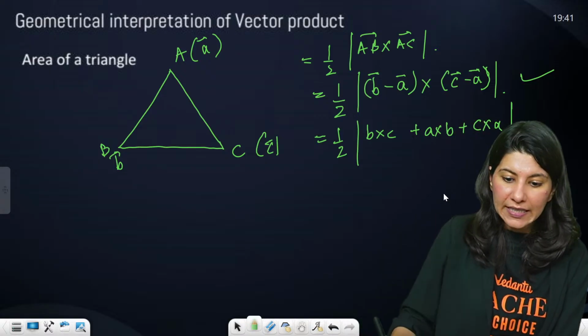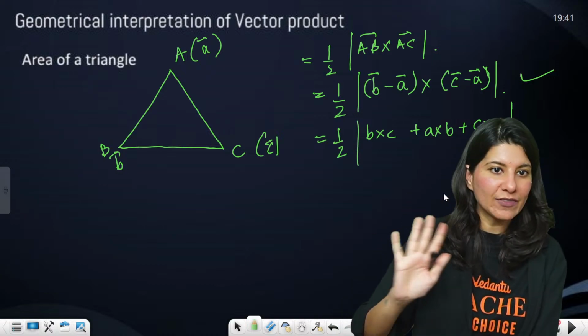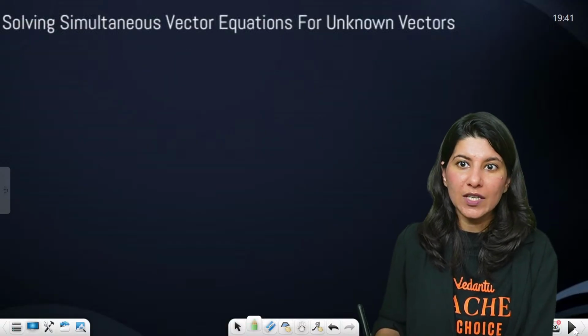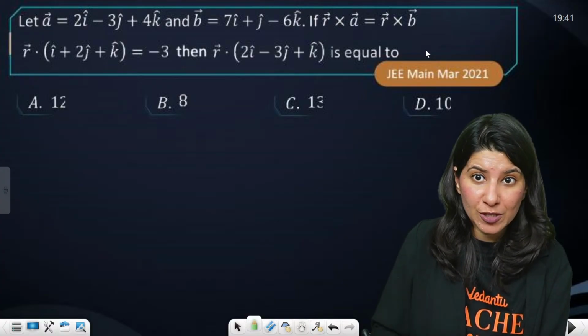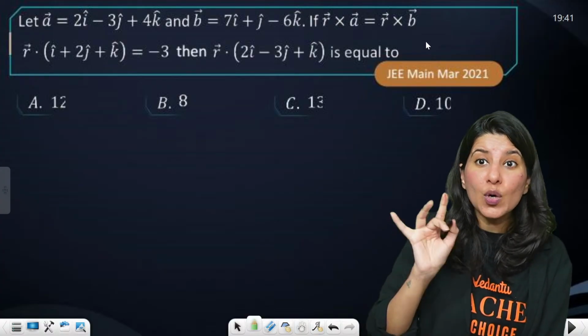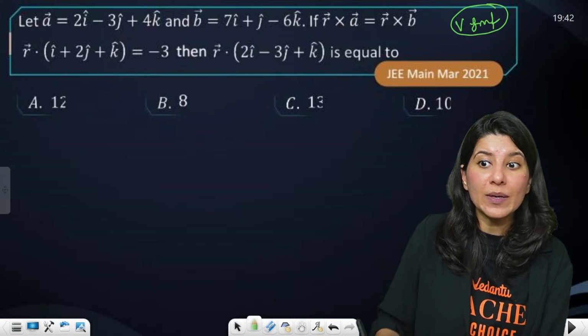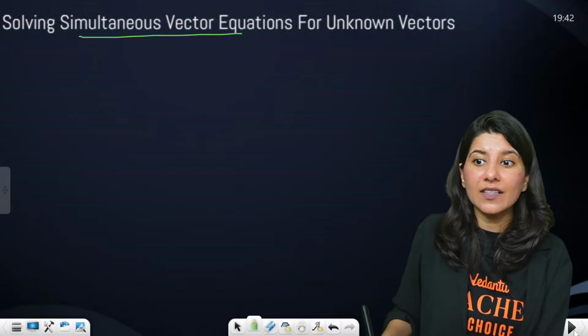All right. Now, only two topics are remaining. Two topics and we are done. We will be done in almost 10 minutes. So here is this thing. These are very popular type of questions, when an unknown vector is missing, very important. The category is a missing vector, so basically solving simultaneous vector equations.